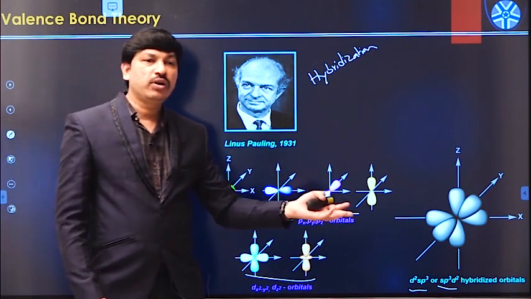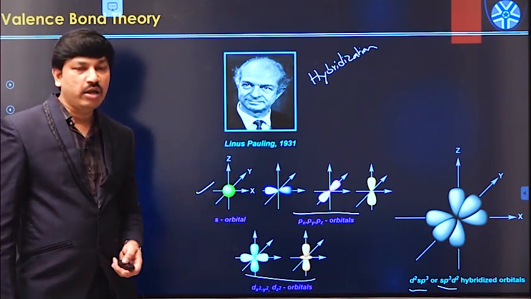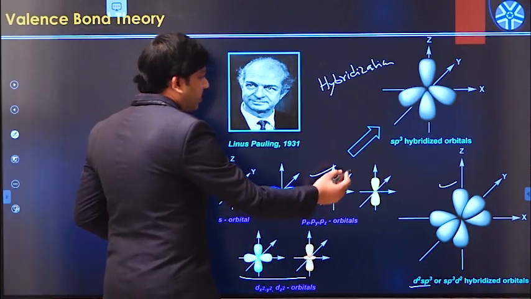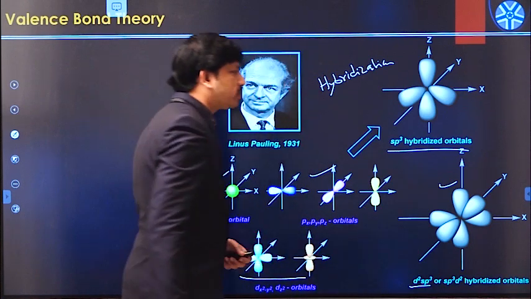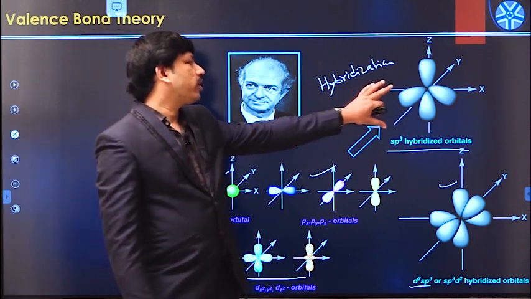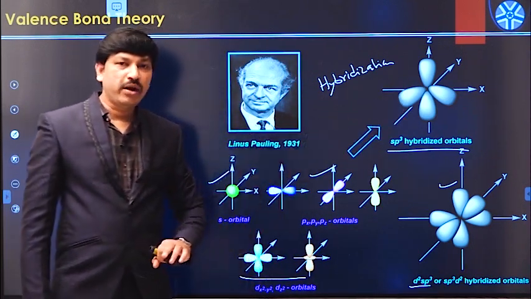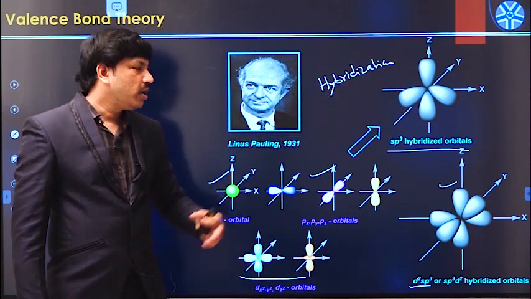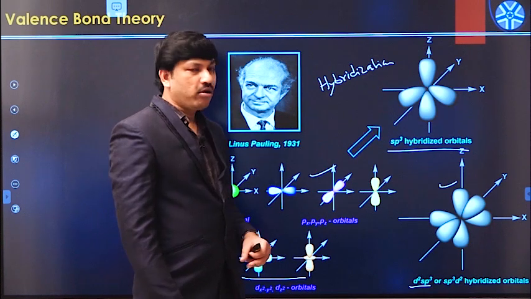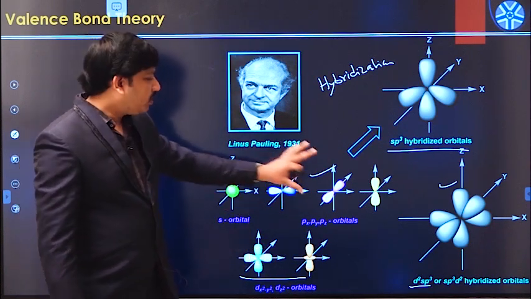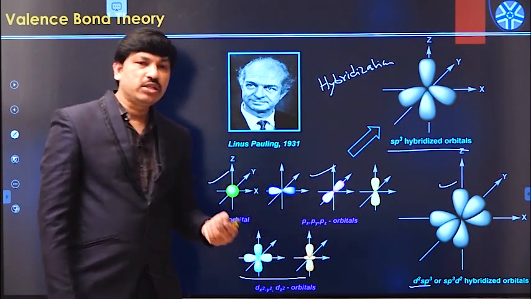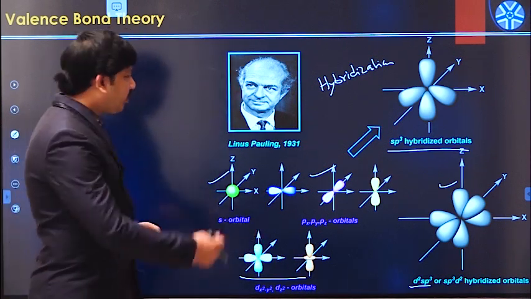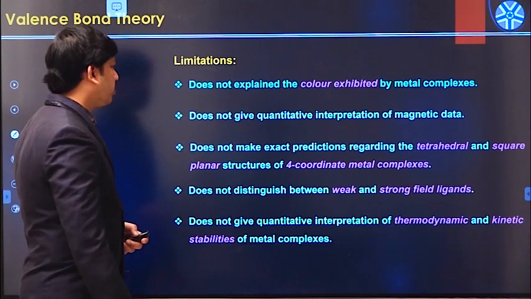For example, in the case of tetrahedral metal complexes, what is the possible hybridization? The metal atomic orbitals undergo sp3 hybridization, forming sp3 hybridized metal orbitals, and these orbitals now interact with ligand orbitals and form the tetrahedral metal complex. But even this theory is unable to explain some of the important properties of various metal complexes. So let us see what are the drawbacks of the valency bond theory.